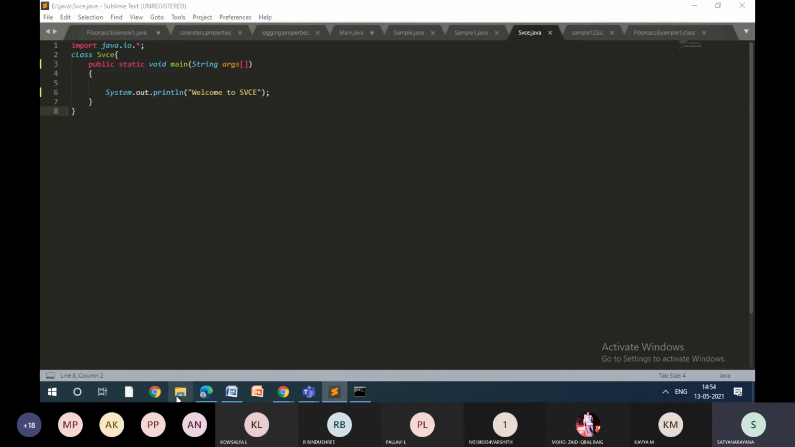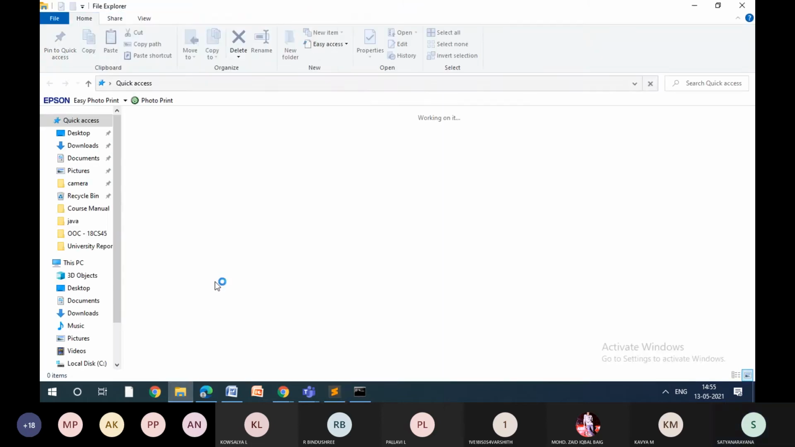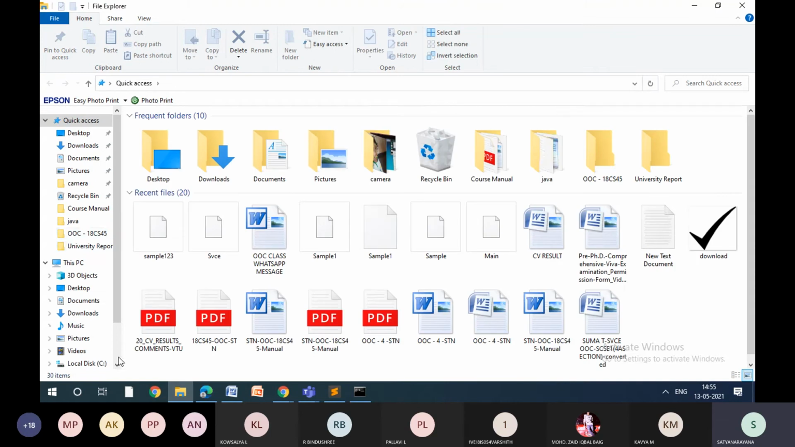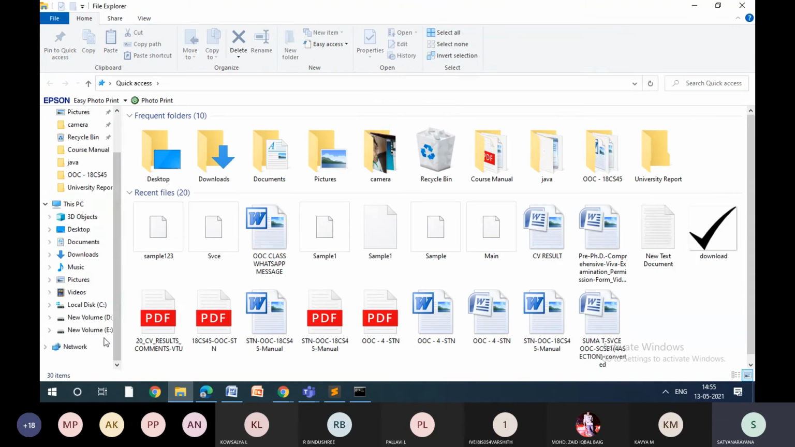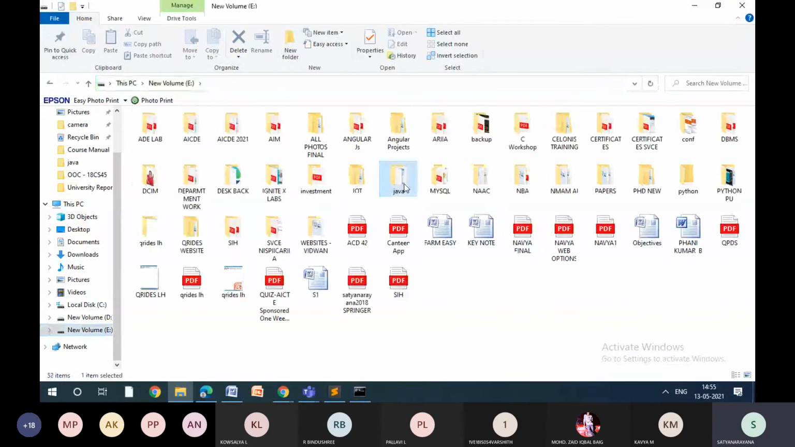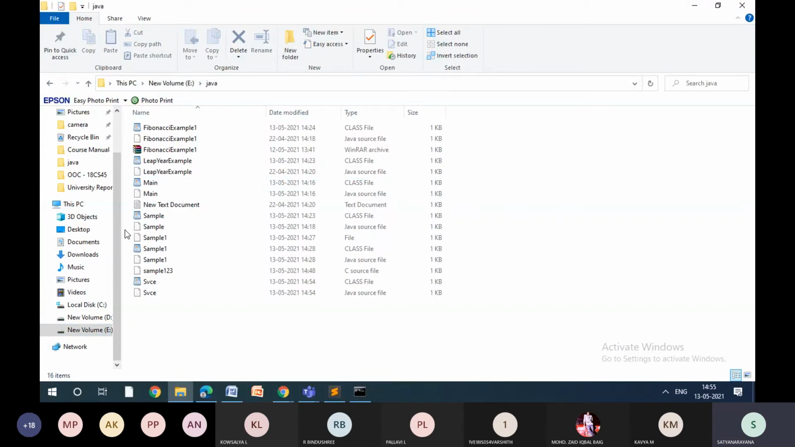Now let me go to the folder where I have saved this program. I have saved it in the E drive. I have created a folder called Java. So here SVCE. See, this is a program which I have written. For this, one bytecode is created, that is the .class file. Let me just open this .class file for your sake to understand.